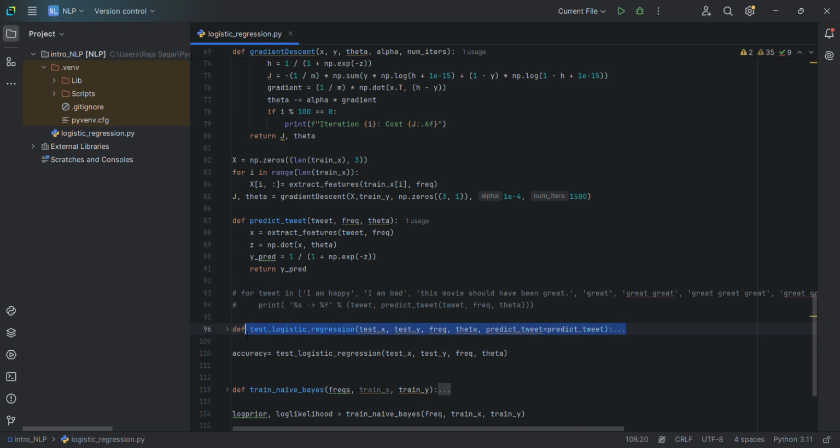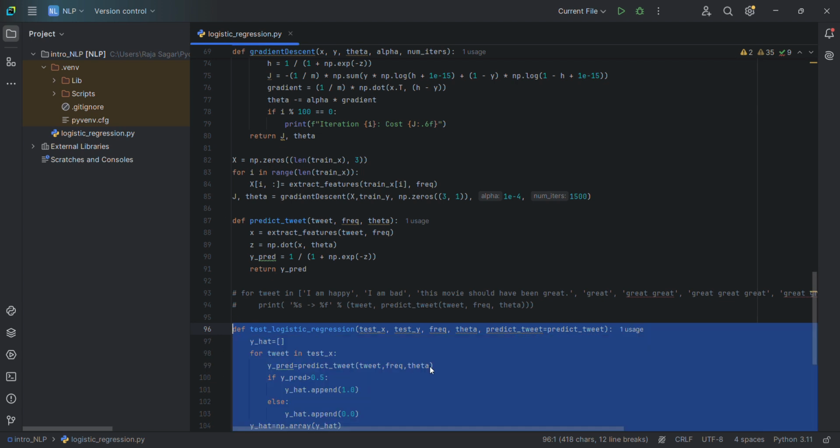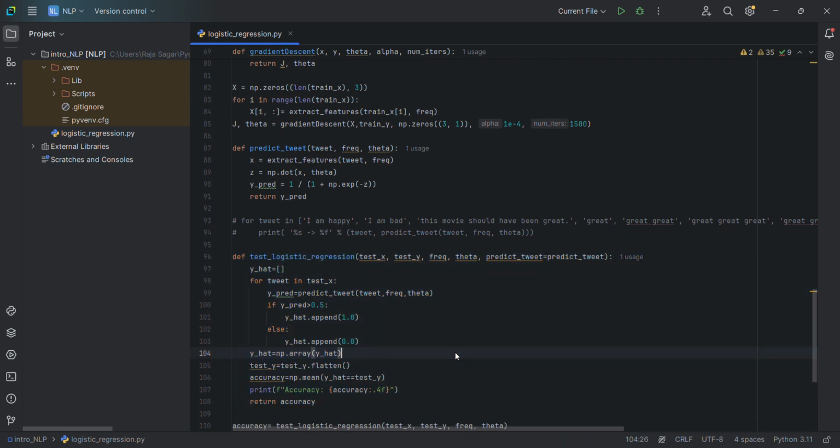You can see in this. By obtaining the prediction of each value, we will make an array,